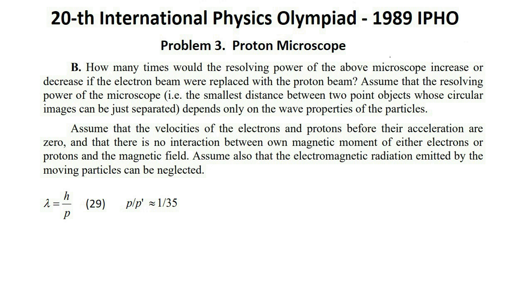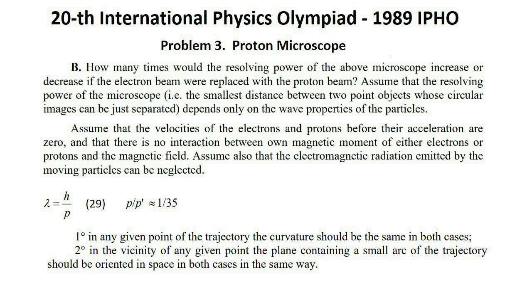The actual condition, that is the identity of E, B, over P in both cases, can be obtained from the following two requirements. First, in any given point of the trajectory the curvature should be the same in both cases. Second, in the vicinity of any given point the plane containing a small arc of the trajectory should be oriented in space in both cases in the same way.